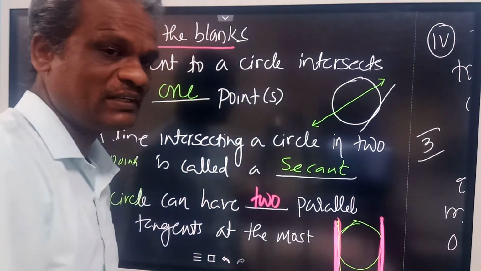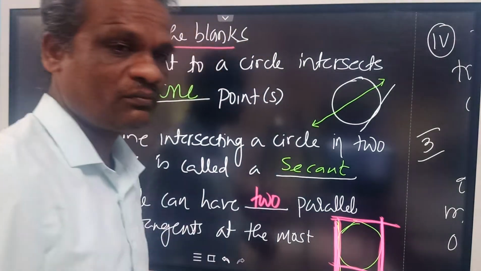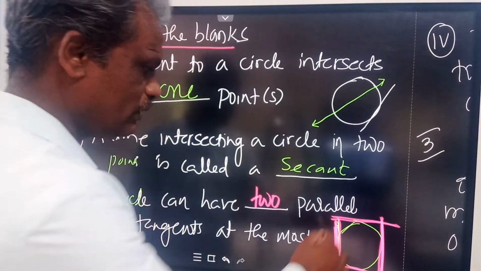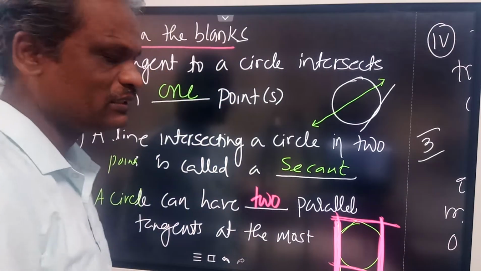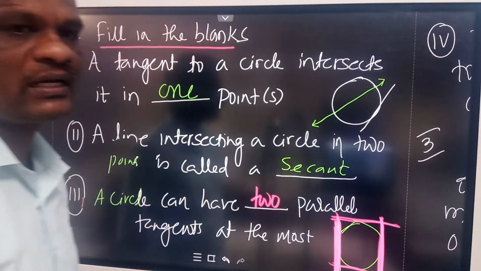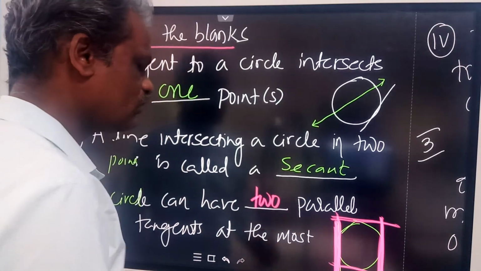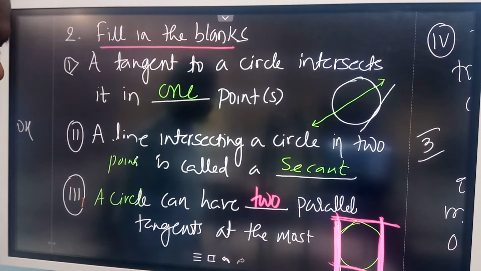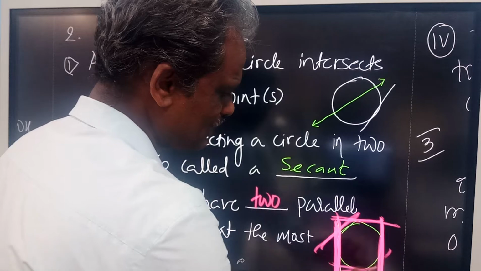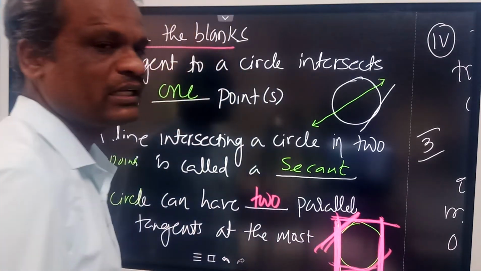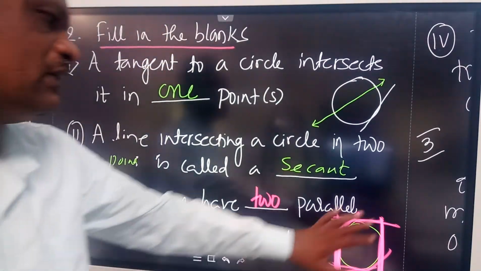2 tangents to a given line segment. But you can draw another pair also. There are an infinite number of parallel tangents that can be drawn. But for a given line, you can have only one tangent parallel to it. So that means 2 tangents can be parallel at a time. The question is not very clear. You can draw another pair like this also, there is one more pair. But for a given line, you can draw only one tangent parallel to this one. That means 2 lines can be parallel at a given point.